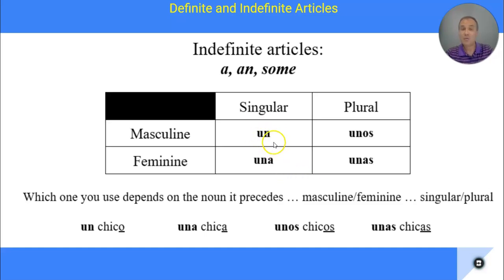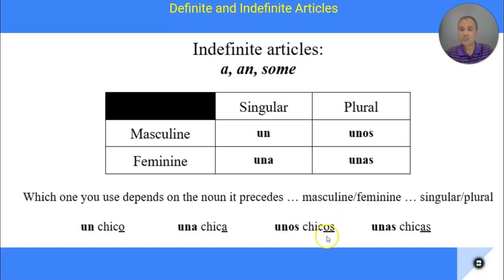Now again, how do you know which one to use? Well, you have to look at the noun, and you have to determine if it's masculine or feminine, singular or plural. So I'm back to my word chico again. Chico is singular, there's just one, so we know that it's singular, and we know that it ends in an O, so it's masculine, so it's un chico. When I look at chica, it ends in an A, so we can determine that it's feminine, and there's just one of them, so it's una chica.